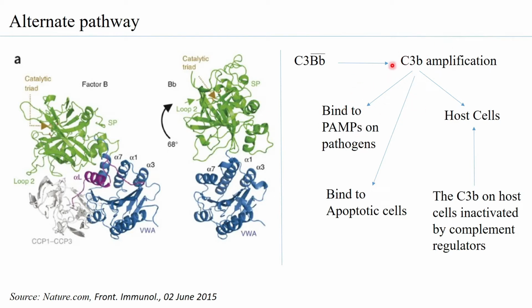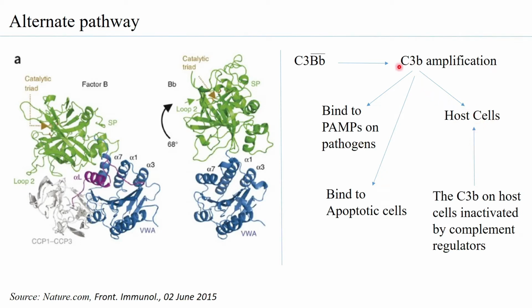If it is so specific in binding only to the PAMPs on the pathogens, then the PAMPs have to be very distinctively different from sugar molecules that are present on the host cells. Okay, so you would find that there is a possibility of having the same kind of sugar structures on the host cells also. So C3b definitely goes and binds to the host cells.